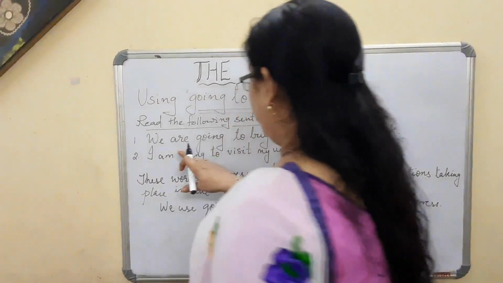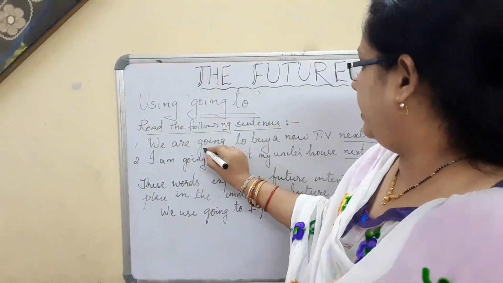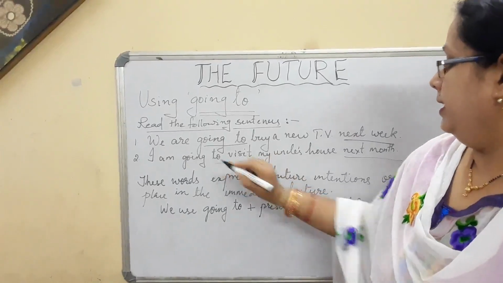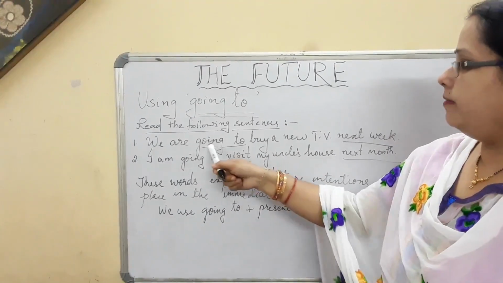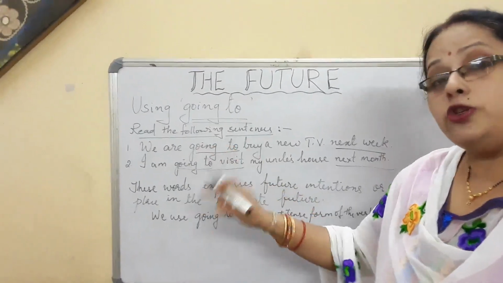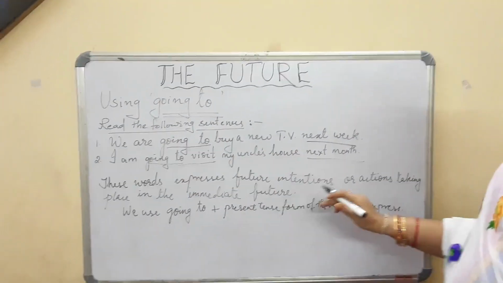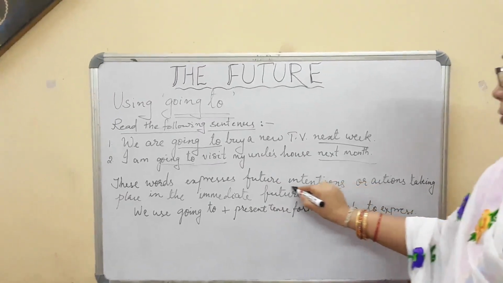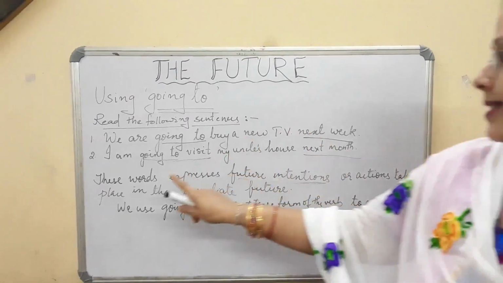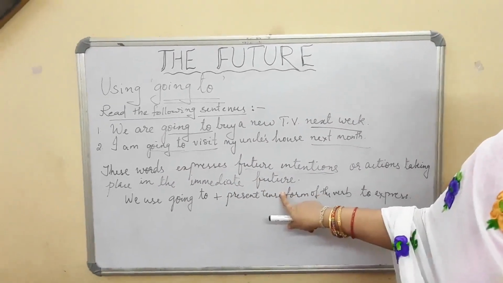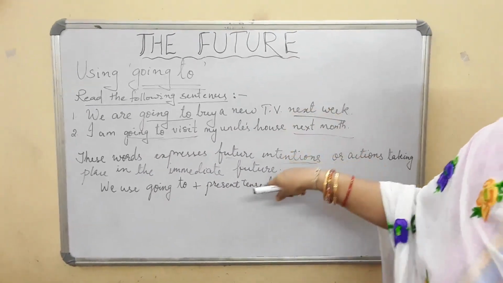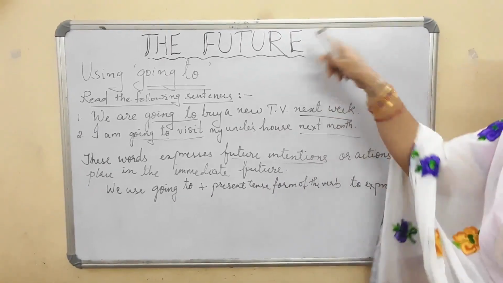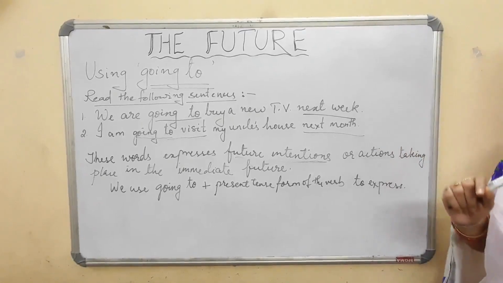Now what is this first sentence? You see, we are going to. Now here I have used going to. I am going to visit. Again the to visit. That means present tense form of the verb with going to, or going to with the present tense form of the verb. Here these words express future intentions, future plannings, or actions that are taking place in the immediate future, nearby. Okay. So what is the format for this? Going to plus present tense form of the verb expresses another future tense.